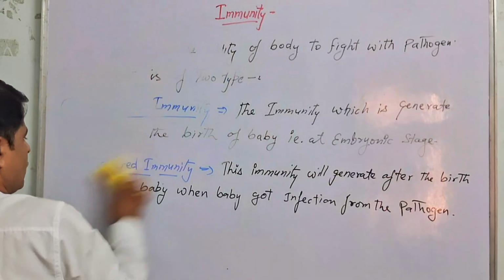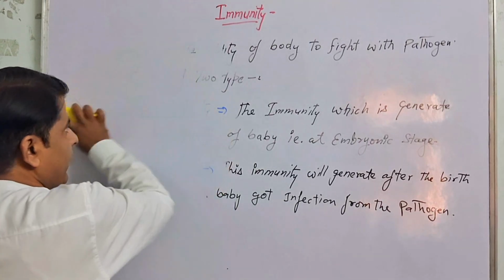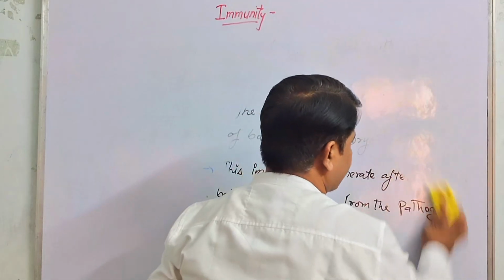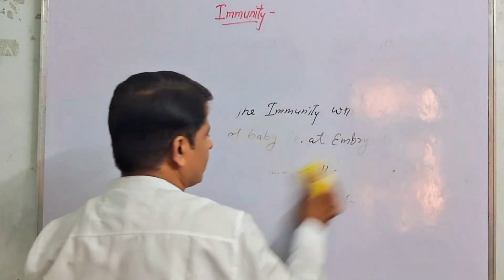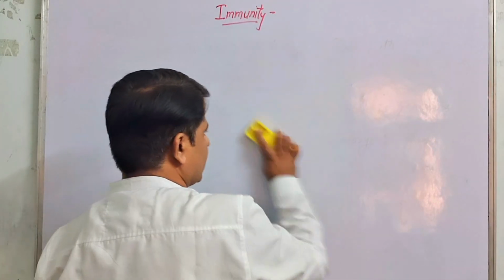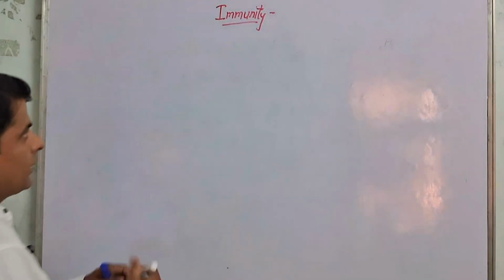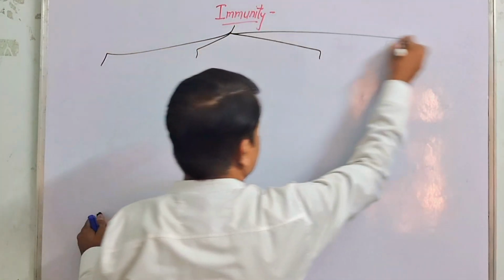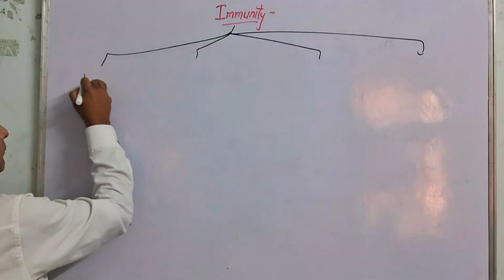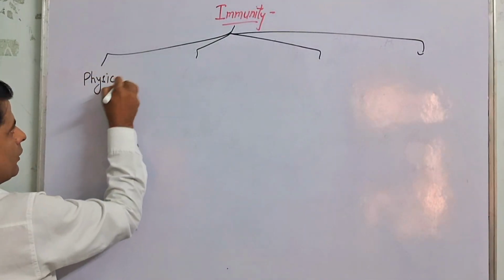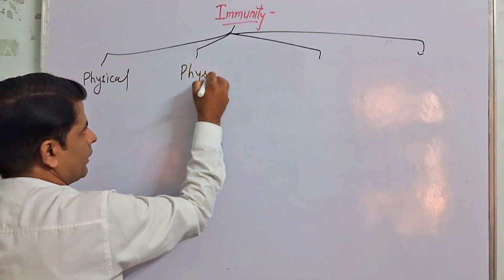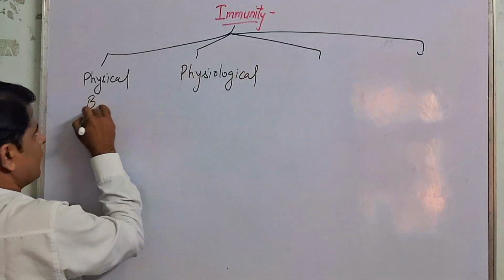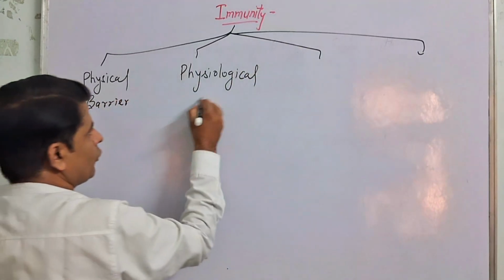Now, immunity also forms barriers. The barriers present in our body which are formed by the immunity of the body are of four types. Number one, physical barrier. Number two, physiological barrier.